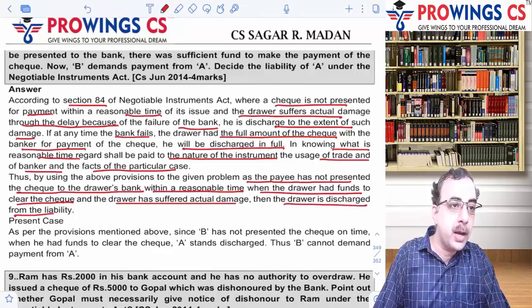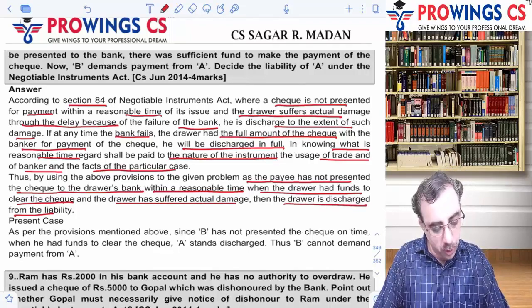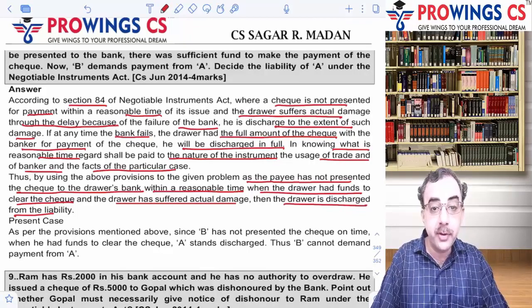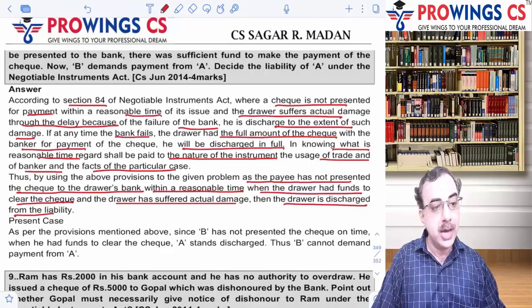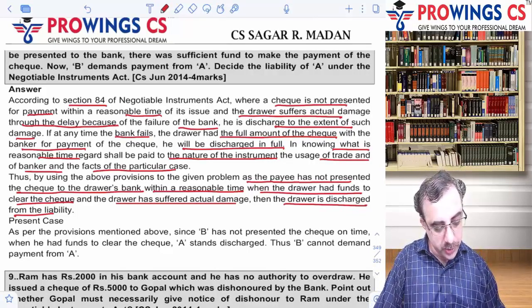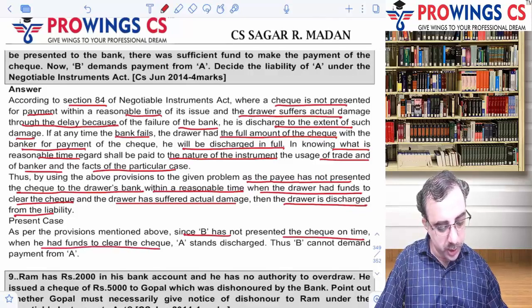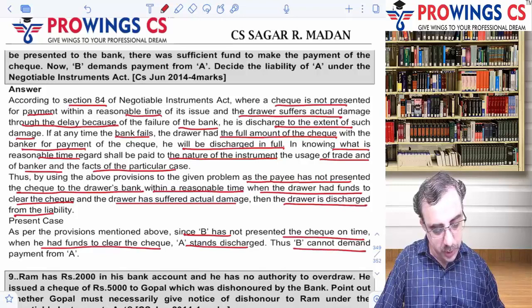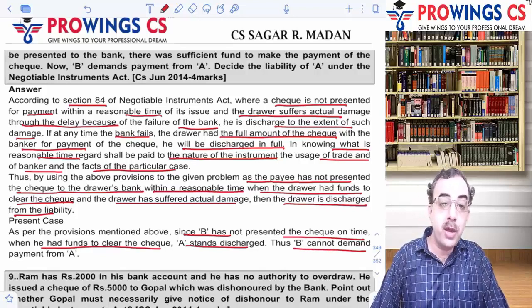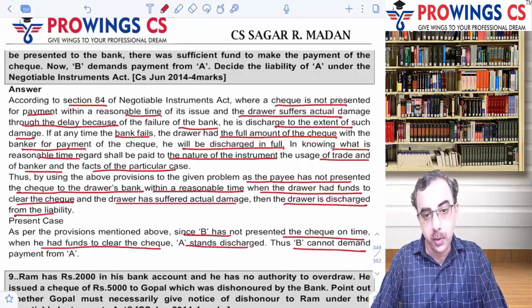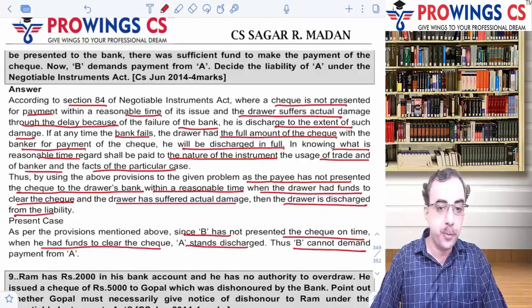Because bank अब काम नहीं कर रहा, the bank has failed, so who is the actual sufferer? The drawer of the check. As a result, since B has not presented the check on time, when A had funds to clear the check, A stands discharged. B cannot demand from A. So it's very important that you present the check within a reasonable time and appropriately.